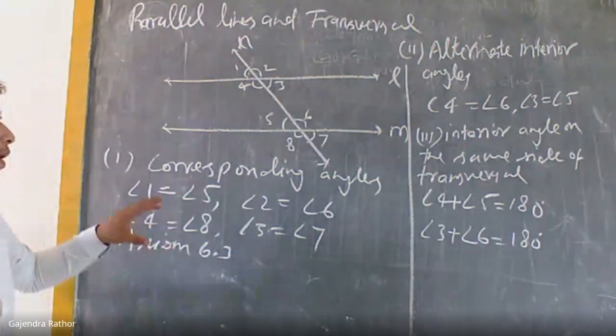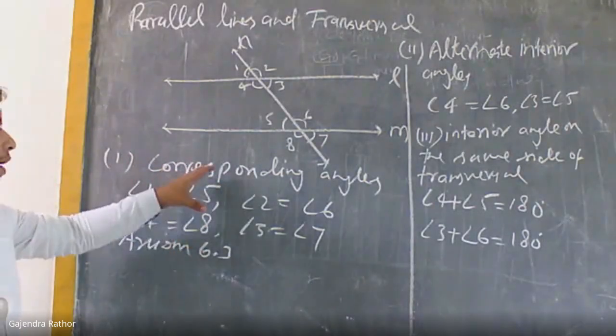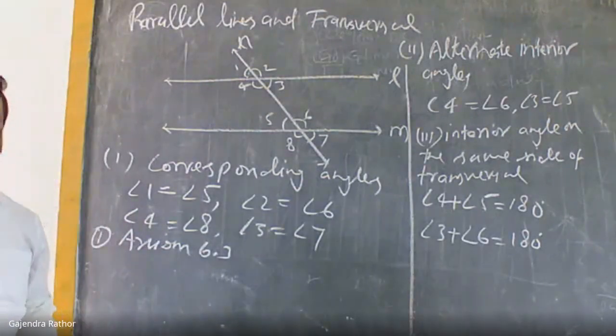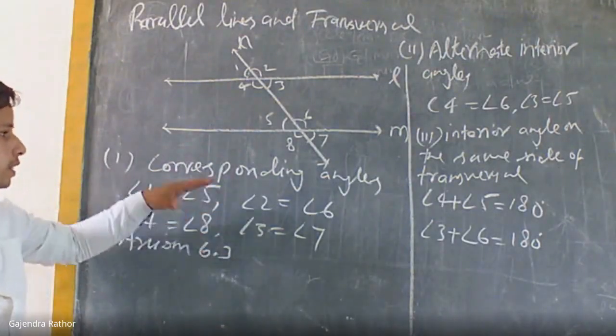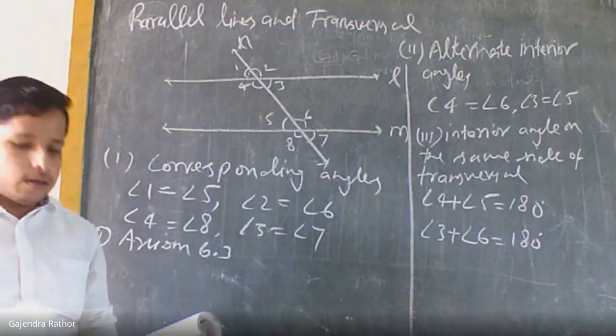Okay, so we already discussed in the first type of angles, corresponding angles will be equal if lines are parallel. So after this, you have to write the statements of axioms and theorems one by one.